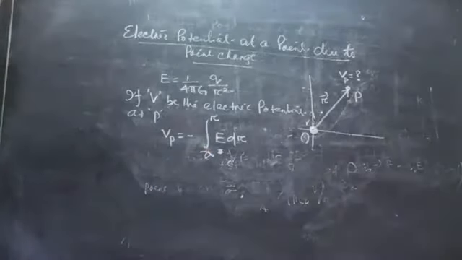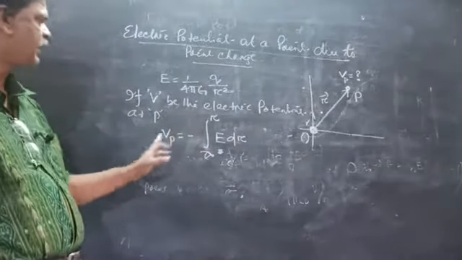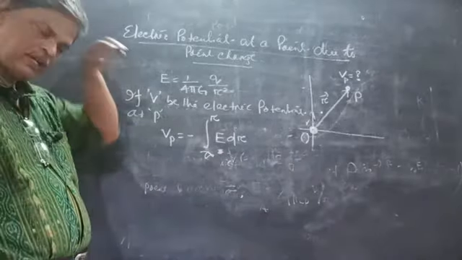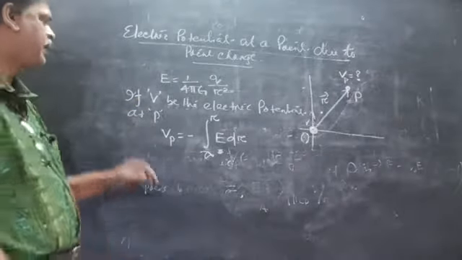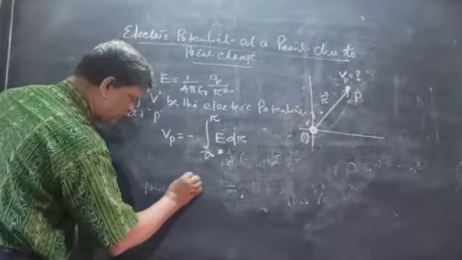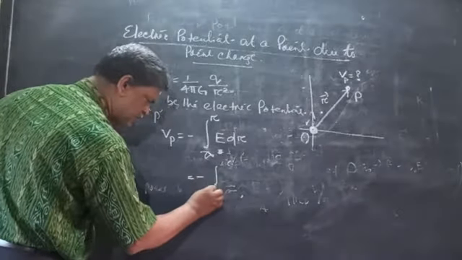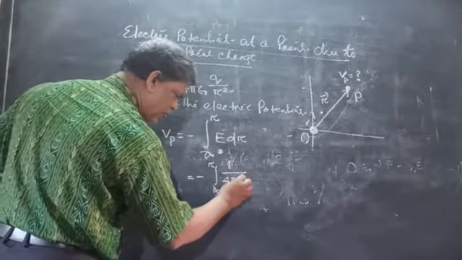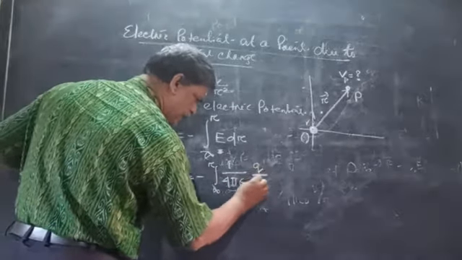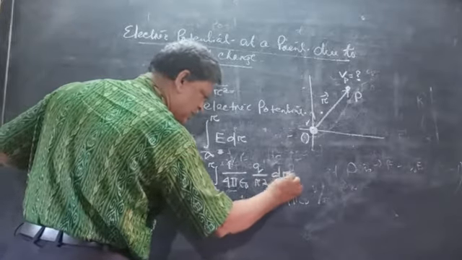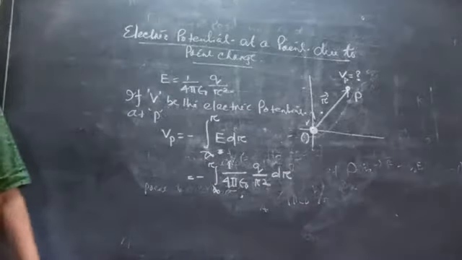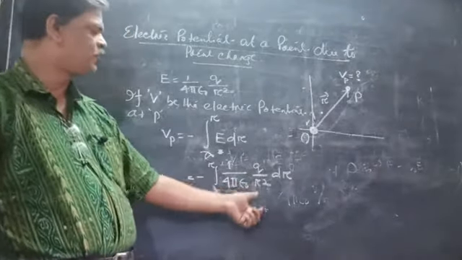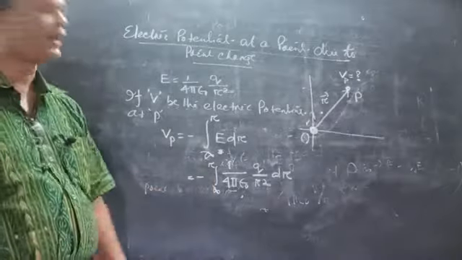Clear? The electric potential at a point is the negative of the line integration of the electric field from infinity to that point R. So now put here minus integration from infinity to R of 1/4 pi epsilon 0 Q by R square into dr.